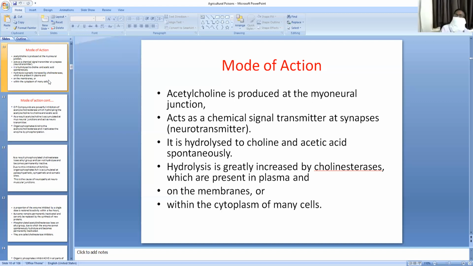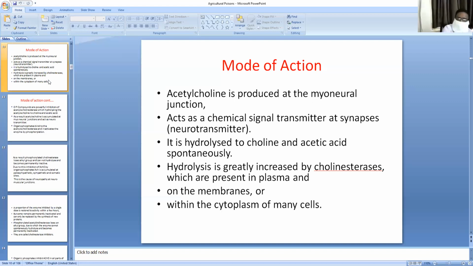Normally in our body, acetylcholine is produced at the myoneural junction. It acts as the neurotransmitter at the synapses, and it is hydrolyzed into choline and acetic acid by the cholinesterase enzyme. This cholinesterase enzyme is present in the membranes and cytoplasm of many cells and also red cells. It is divided into pseudocholinesterase and true cholinesterase.